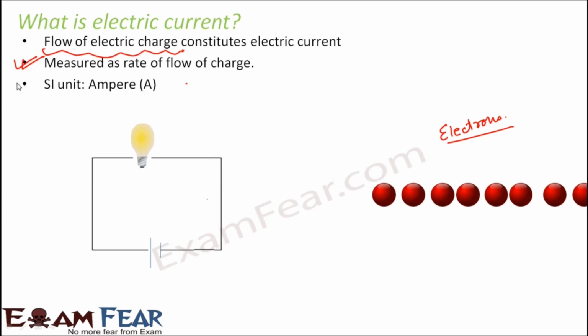Now we measure current in a unit called ampere, like how we have units for measuring different physical quantities. For example, we measure length in meters. That's what we learned in our previous lesson, right? To measure distance we use meter, to measure length we use meter, to measure weight we use kgs. Similarly, to measure current we use a unit called ampere, which is denoted by a capital A. So this is the basic of electric current. In fact, this is what electric current is.